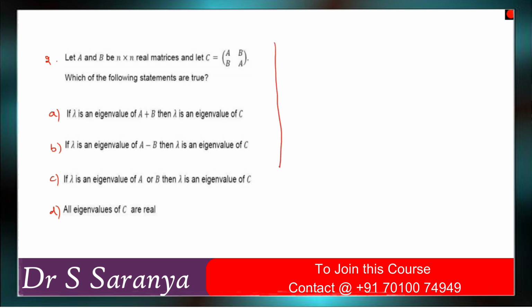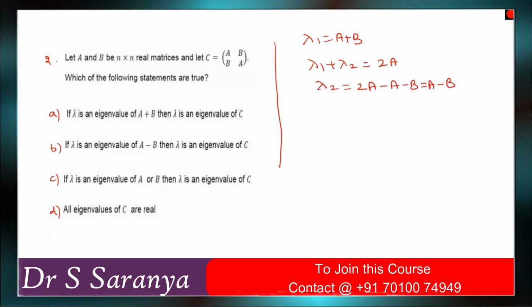Now if the sums of the rows are equal, then we can say that that is also one of the eigenvalues of this matrix. So that is A plus B. So one of the eigenvalues is A plus B. So what is the other eigenvalue? You can go with the trace. The sum of the eigenvalues is the trace. So lambda 1 plus lambda 2 is equal to 2A. So the other eigenvalue lambda 2 is equal to 2A minus A minus B, which implies A minus B.